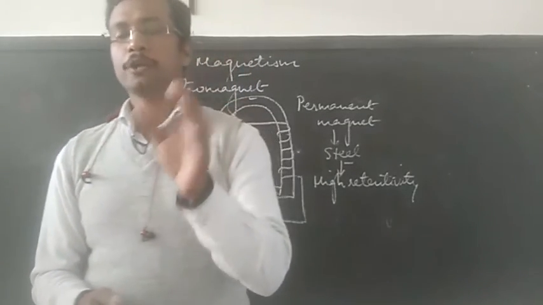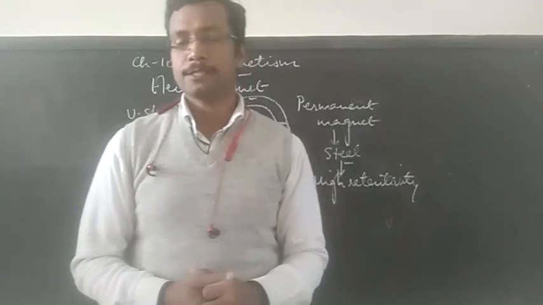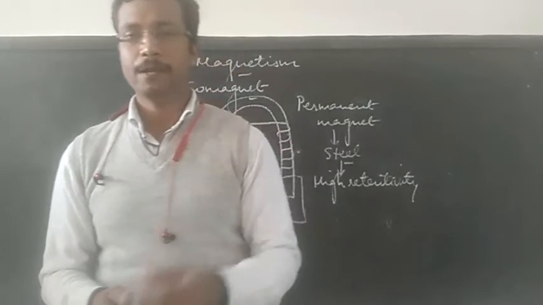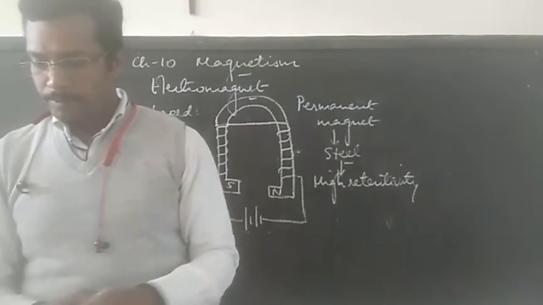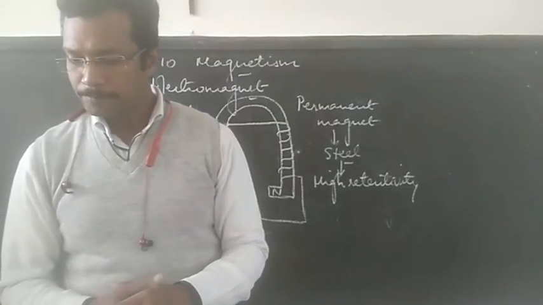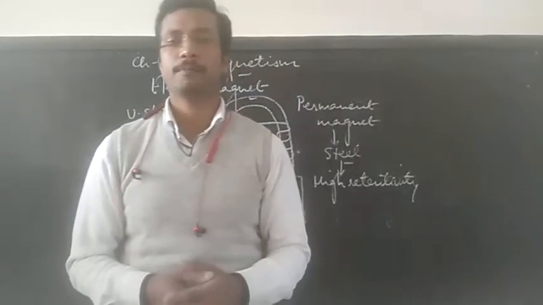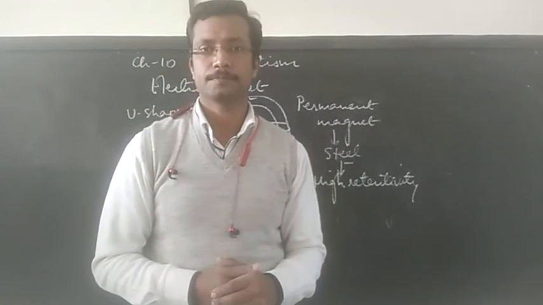We can use electromagnet in many electrical appliances, like electric motor, electric bell, electric drum, microphone, and loudspeaker. These are all appliances where we can use electromagnet.